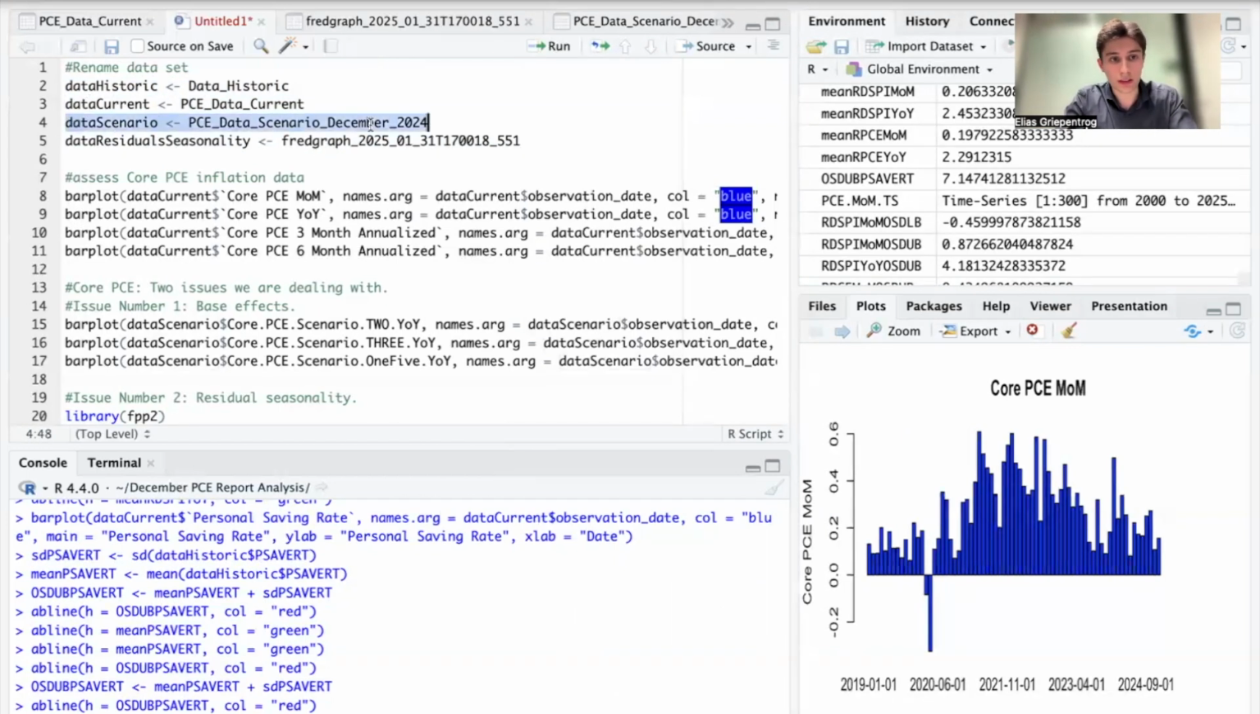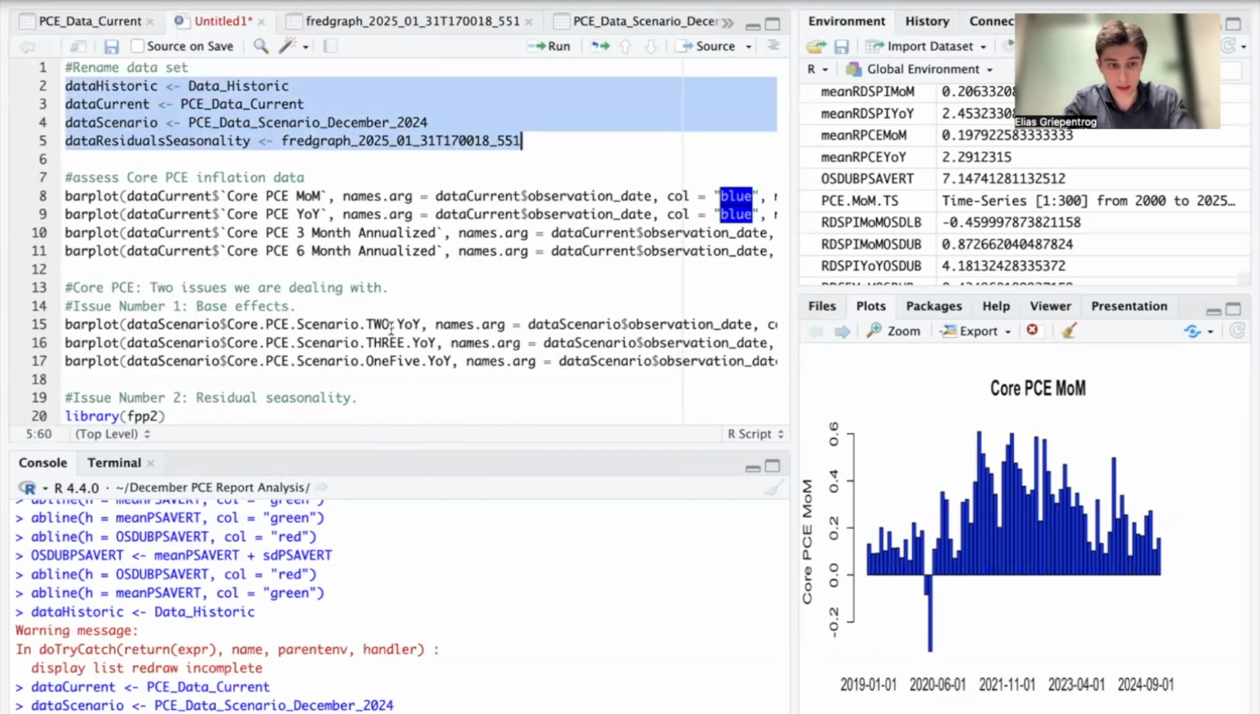And then we will also conduct a slight scenario analysis, and we will go over so-called residual seasonality. So let's import and rename those data sets. And then the first thing that we're going to do is assess core PCE inflation data. Core PCE is the personal consumption expenditures price index, excluding the volatile food and energy prices, and it is the preferred measure of inflation of the Federal Reserve.